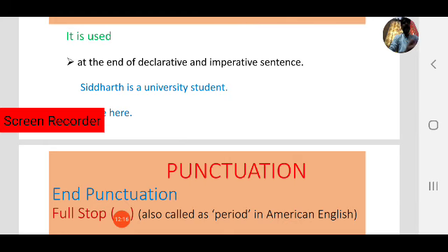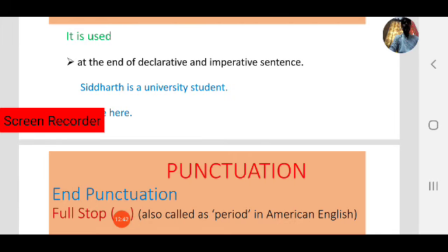That is a plain statement. You know about the different types of sentences: declarative, imperative, exclamative and interrogative. We use full stop in 2 types of sentences: declarative sentences, that means statements, and imperative sentences, commands and orders.